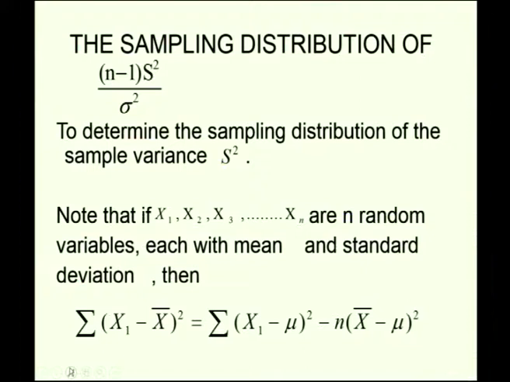So, in continuance with that, we are going to discuss about sampling distribution of n minus 1 into S square by sigma square, that is to determine the sampling distribution of the sample variance S square. Note that if x1, x2, x3 etc. up to xn are n random variables each with mean mu and standard deviation sigma, then summation xi minus x bar whole square is equal to summation xi minus mu whole square minus n into x bar minus mu whole square. Let us see how this is arrived at.